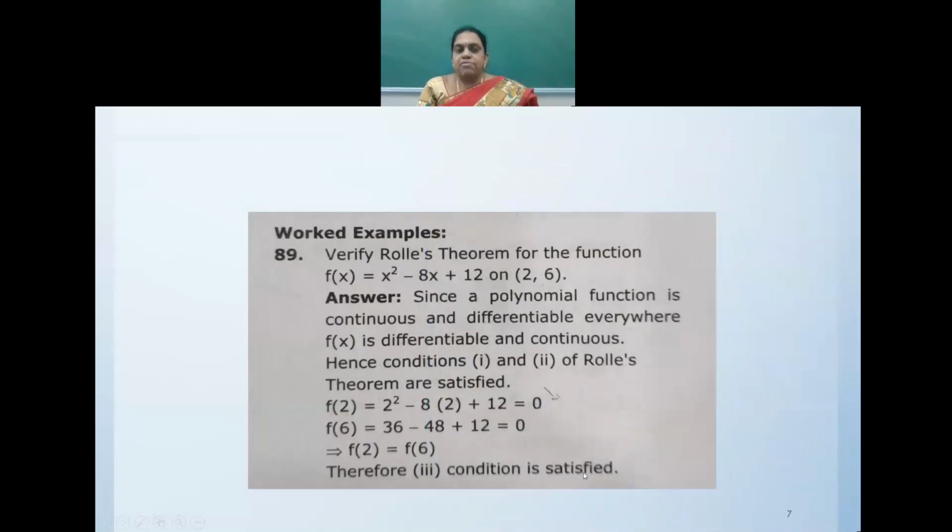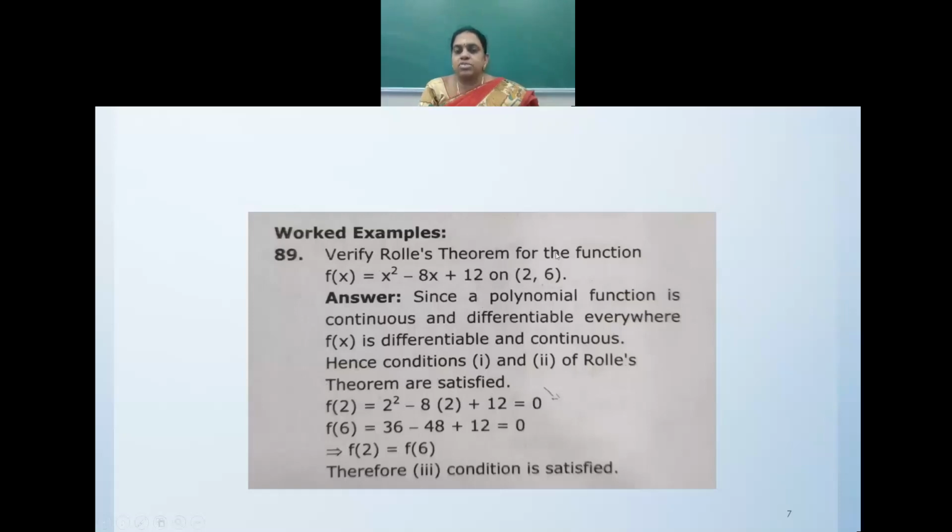One example for Rolle's theorem. Verify Rolle's theorem for the function f of x is equal to x square minus 8x plus 12 on interval 2, 6. Since f of x is a polynomial function, it is continuous in closed interval 2, 6 and differentiable on open interval 2, 6. Hence f of x is differentiable and continuous. Hence conditions 1 and 2 of Rolle's theorem are satisfied.